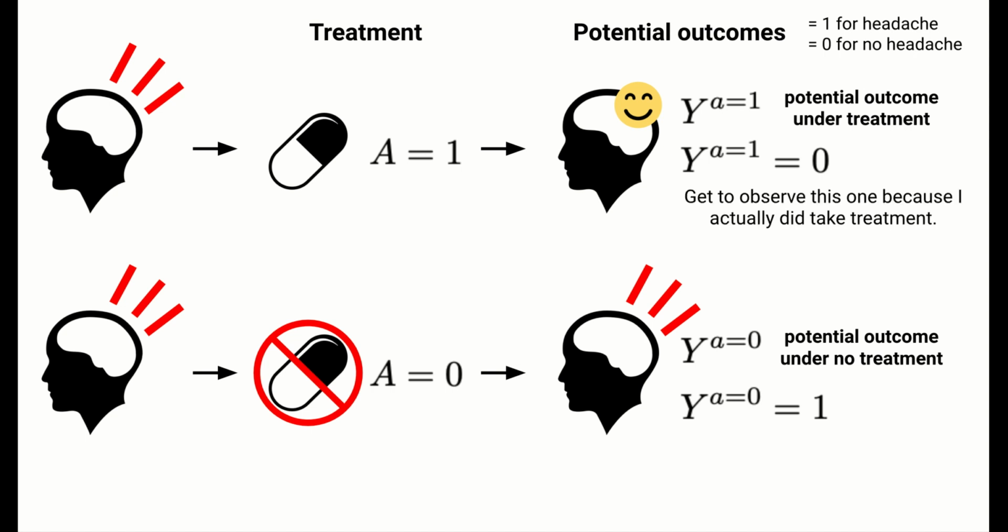Because in this situation I actually took aspirin, the potential outcome under treatment is the one that is actually observed in reality. The potential outcome under no treatment is not observed in real life because A equals 0 did not actually happen. This potential outcome that is not observed is also often referred to as the counterfactual outcome because it's the outcome that would have resulted if I had foregone the treatment, counter to the fact that I actually did take aspirin. So with this notation, we can statistically define causal effects.